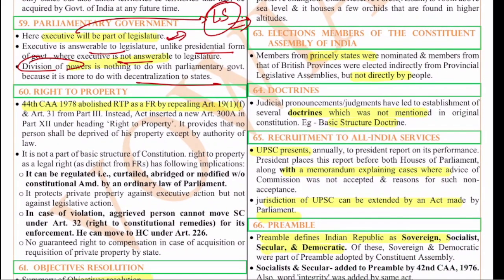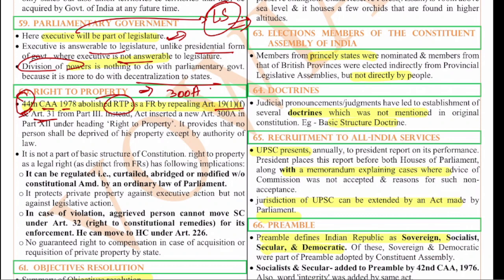Next, the right to property. The 44th Constitutional Amendment Act of 1978 abolished the right to property as a fundamental right by repealing Article 19(1)(f) and Article 31. Because we used to have the freedom of property under 19(1)(f), and the right to property was a fundamental right under Article 31. Under this 44th Amendment Act, the government removed the right to property from Part 3, the fundamental rights, and placed it into Article 300A as a normal right. It is no more a fundamental right.